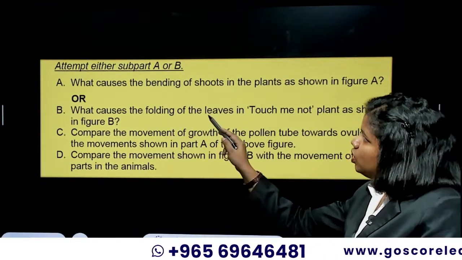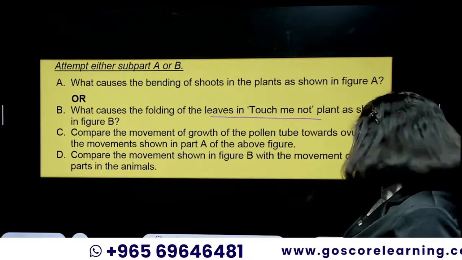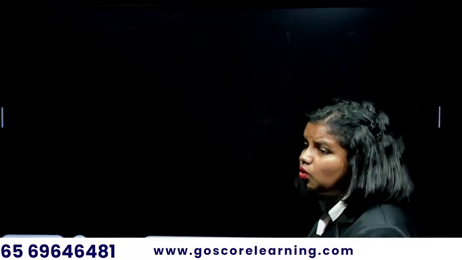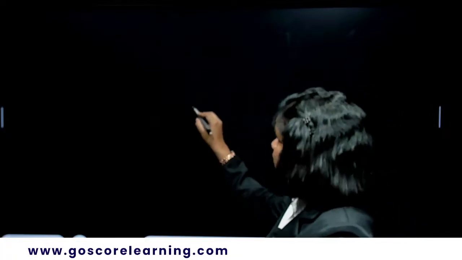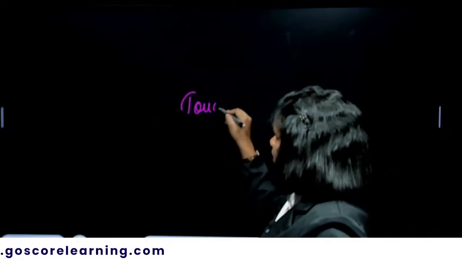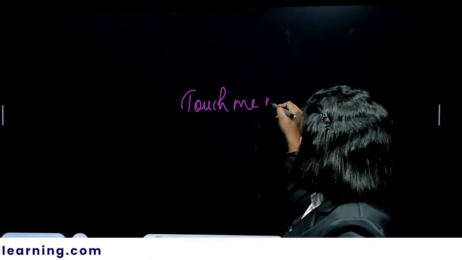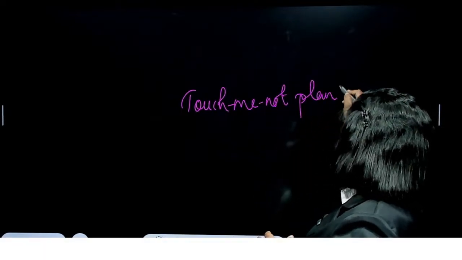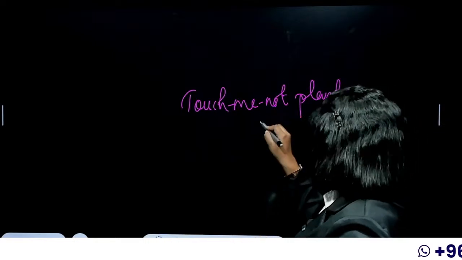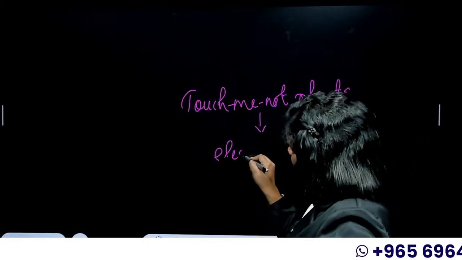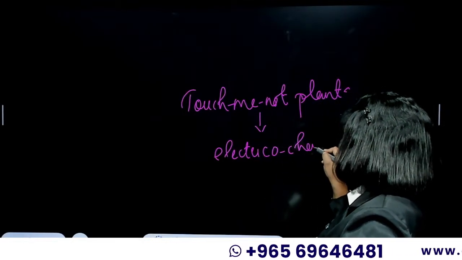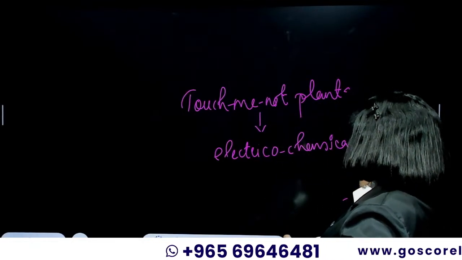What causes the folding of leaves in the touch-me-not plant? In the case of the touch-me-not plant, it's actually the water. There is electrical and chemical things. In the case of the touch-me-not plant, there is electrochemical activity happening. There is electricity as well as chemical signals. So electrochemical signals are taking part in such a movement.